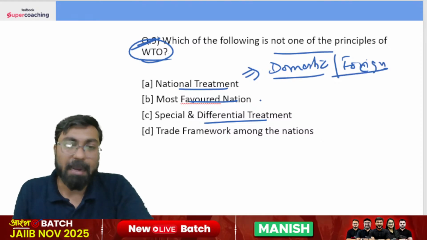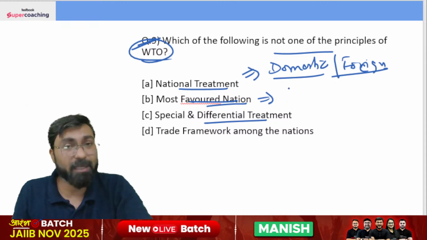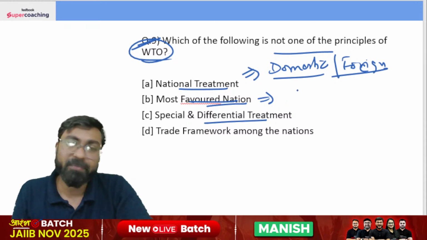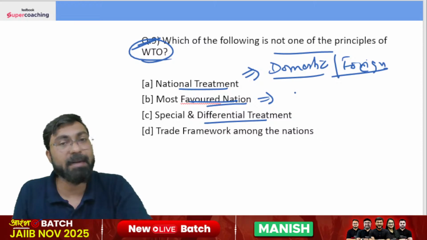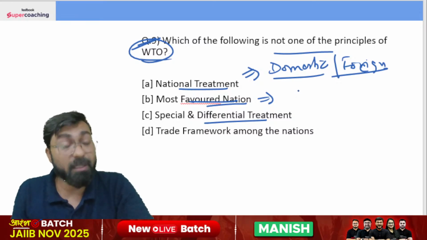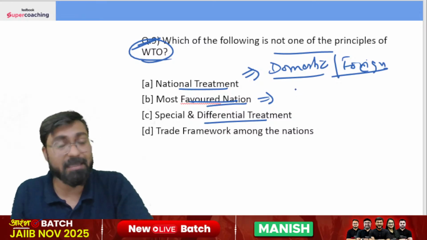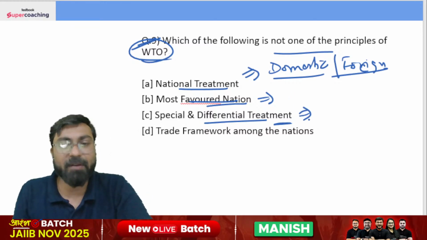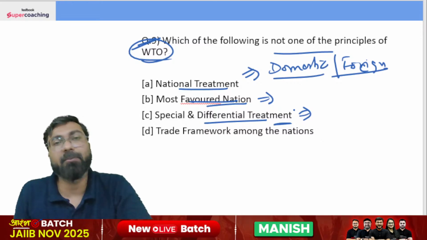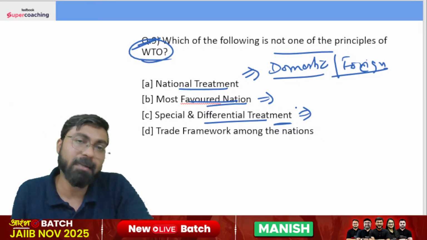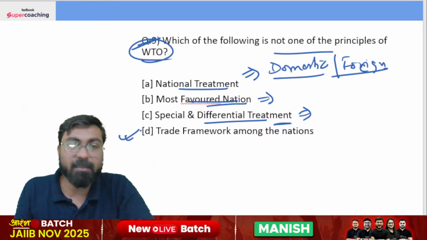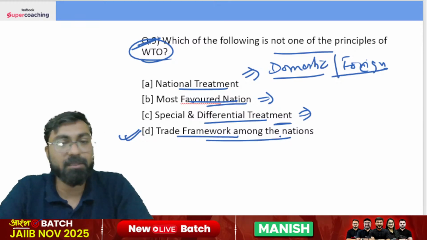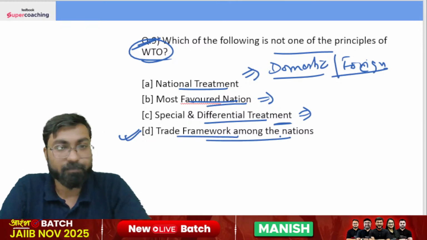Okay? And in the most favored nation, it is envisaged that a particular country gives equal treatment, equal favor to all the countries with which the country is establishing trade. सबको equal treatment मिलेगा. And then there is special and differential treatment, which is provided to certain special countries in special conditions. So trade framework among the nations is not one of the pillars. The right answer is option D.